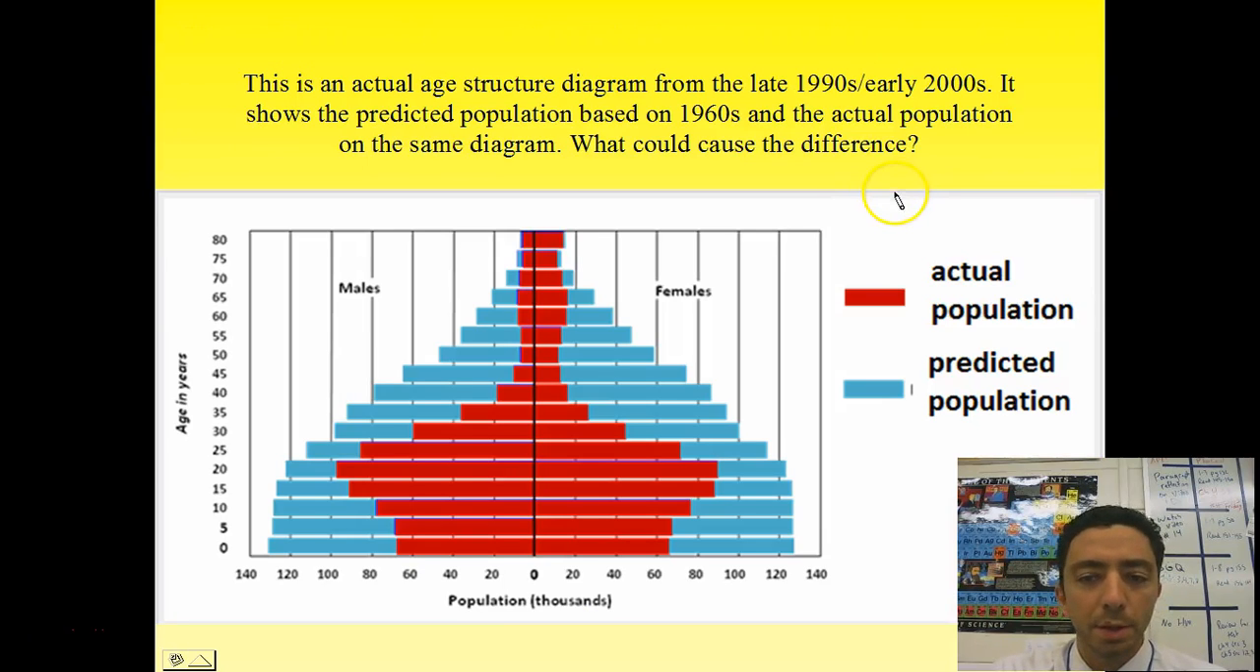All right, so the next thing I want to show you is this predicted and actual age diagram. The country's name is pulled off here, and I want you to just take a second and think about this. The blue lines are the predicted population, and they predicted this in the 1960s for the 1990s. This is what the pyramid was thought to look like by the time the 90s hit. The red is what it actually looked like. So the question is, what could make this difference? Take a second and think about it. What could be the difference here?